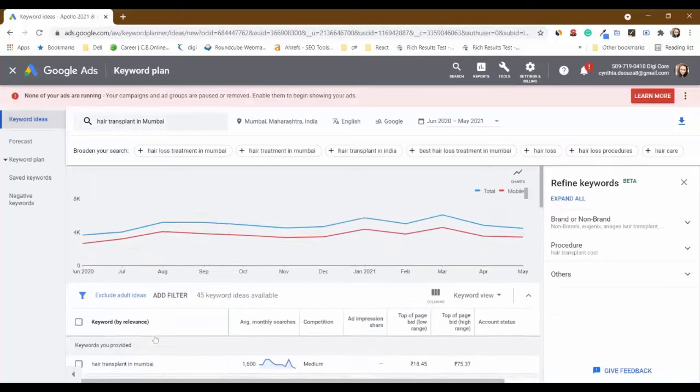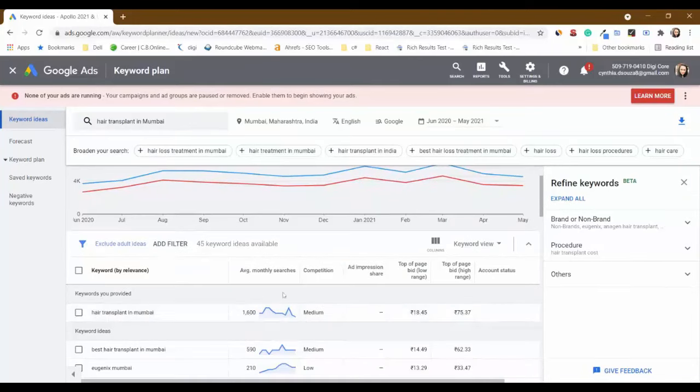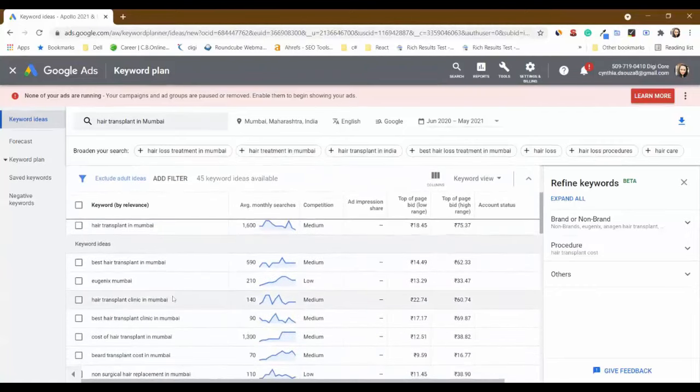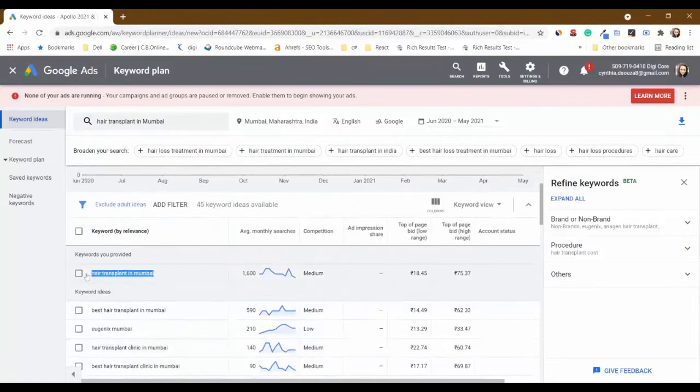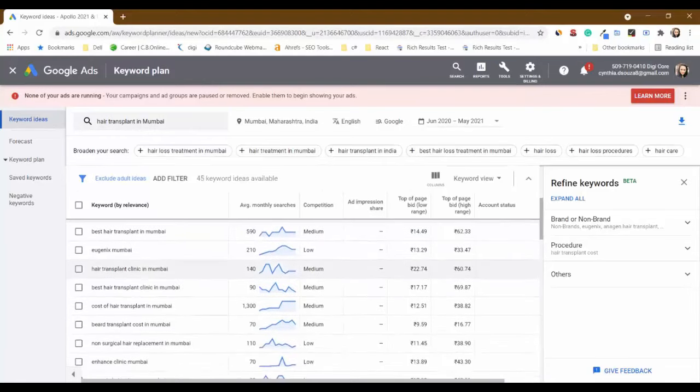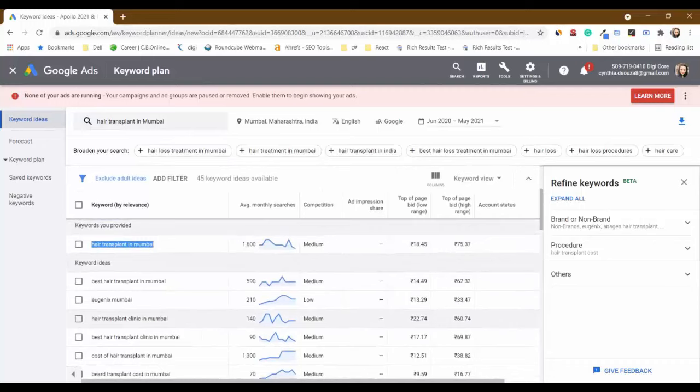Alright, so you will see a list of keywords which you can choose from. So these are all the keywords and the various keyword ideas and the number of searches per month for that particular keyword. So accordingly you can choose which keyword you want to target and incorporate those keywords and write content around those keywords.